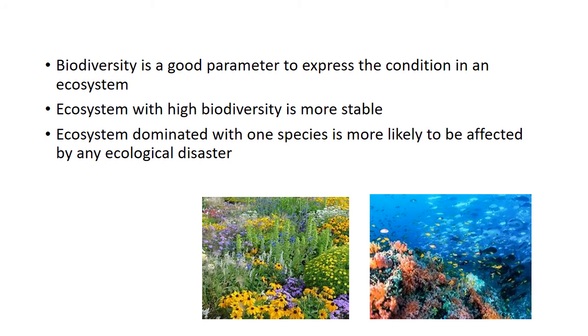It has many tree species. So if one tree species is wiped out of the ecosystem, what do the other tree species do? They can supply these resources, food or shelter, for the particular animals that fed on the tree species that was wiped out. So that's the use of an ecosystem with high biodiversity.